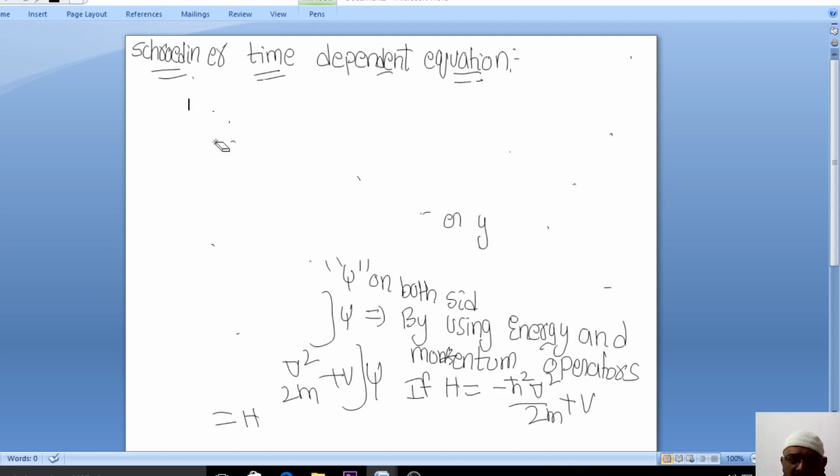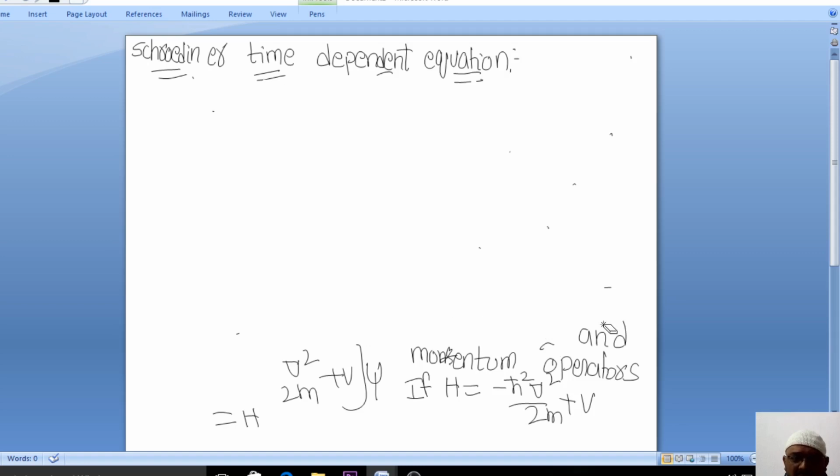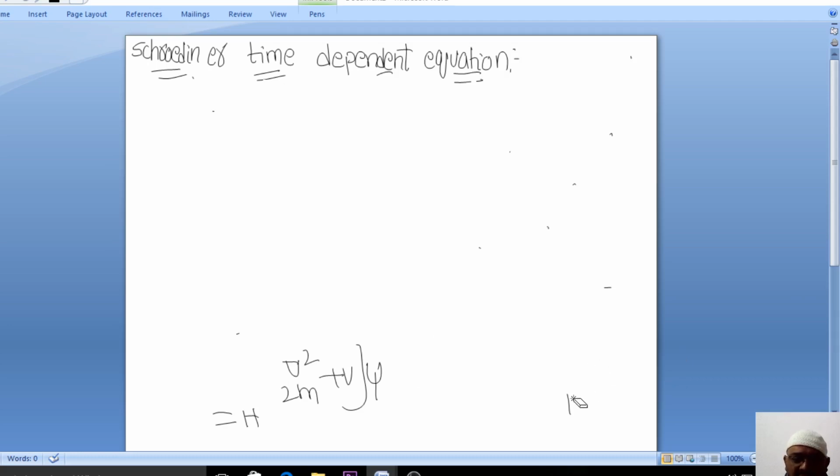Here, in the time dependent equation, you will find dou by dou t. So we want to remove this. It should not be time dependent, it should be independent. So the characteristic of the wave should not change with respect to time. In the Schrodinger time dependent equation, the characteristic of the wave is changing with respect to time. So we want to study the characteristic of the wave which doesn't depend upon the time factor. And why are we studying this? Because of its numerous applications. So here we deal with the different applications of the Schrodinger time independent equation.